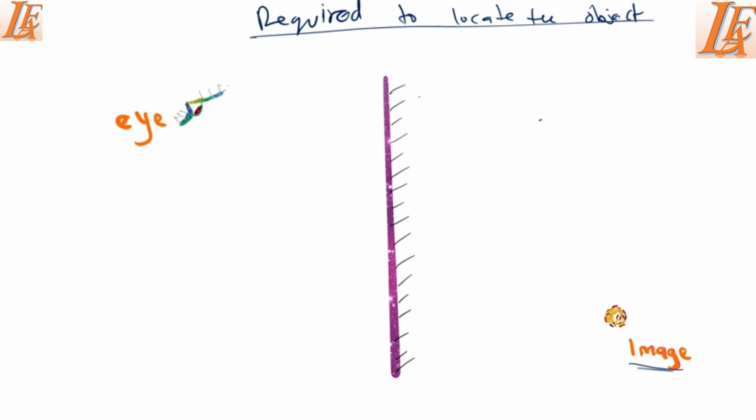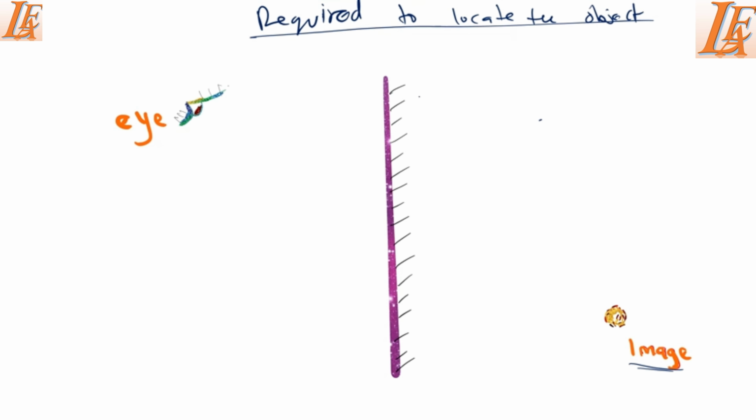But in this case, we are given an image. We are required to locate the object. Remember, in the previous one, we were given the object and we were supposed to locate the image. Now we are supposed to locate the object and then show how this eye will see that image.